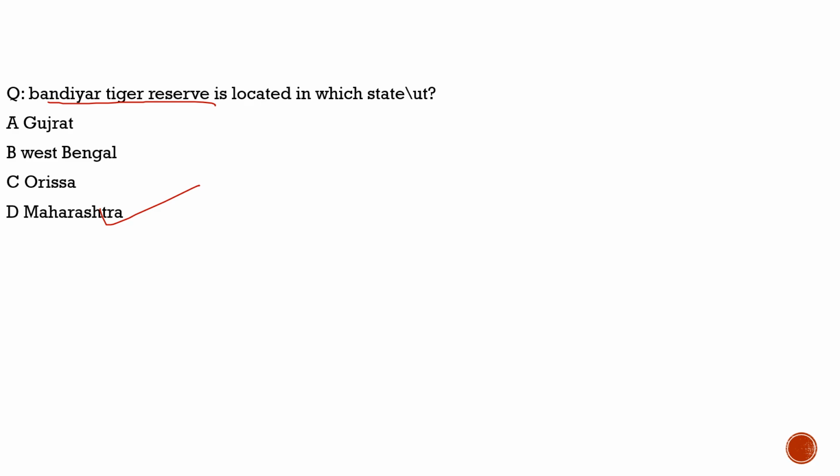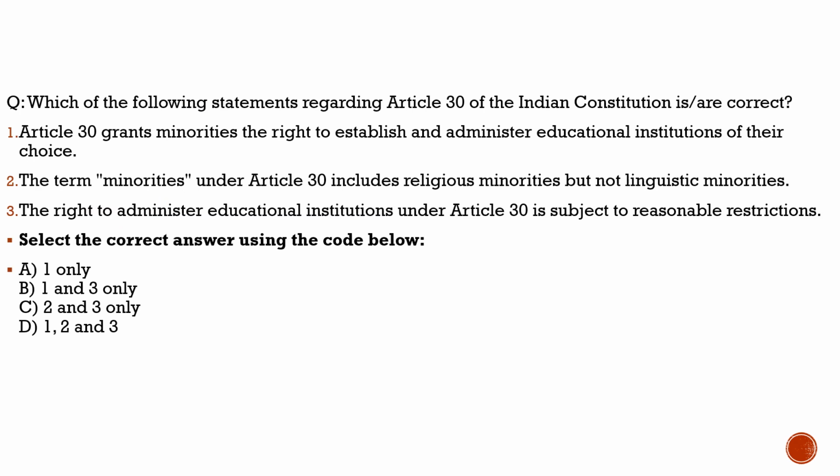Now let us shift towards the second part of our discussion, where we will solve a static question. Here the question is about Article 30. Let's see what the question says. Which of the following statements regarding Article 30 of the Indian Constitution are correct? First statement, Article 30 grants minorities the right to establish and administer educational institutions of their choice. 100% correct, nothing wrong with this statement.